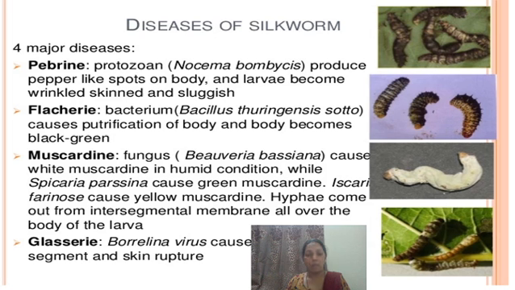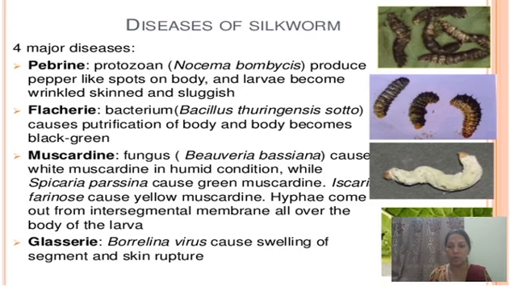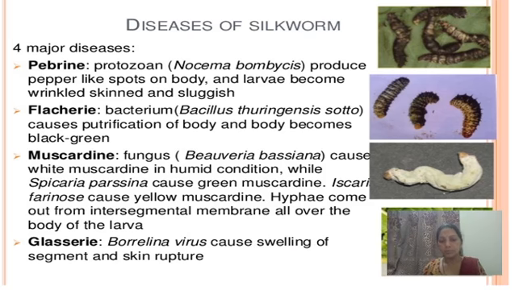Due to infection by this virus, the segments become enlarged, and the viruses proliferate within the body. With the enlargement of the segments, the body wall finally ruptures, and the fluid present due to the viral infection oozes out.